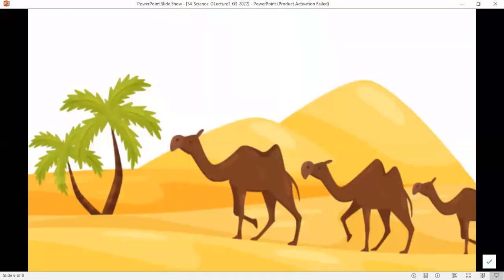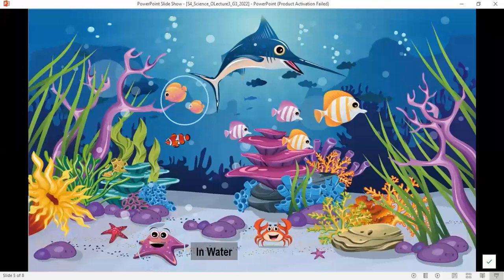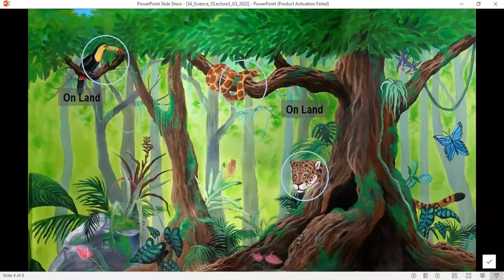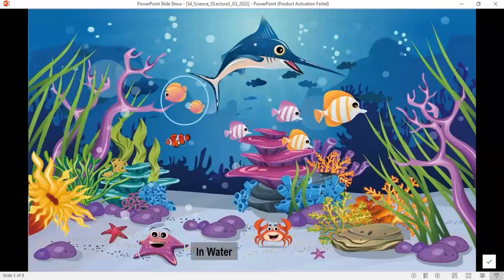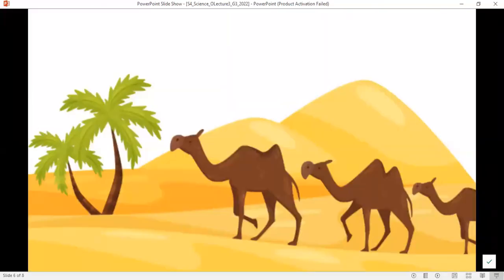Okay, another type of ecosystem. What is this? It's the desert ecosystem. Did you see how different the living and non-living things are in each of these ecosystems? It depends on the presence of water. It depends on the temperature. It depends on lots of conditions that help animals, for example, live in forests and not live in deserts. Animals or plants that live in deserts are animals and plants that can support high temperature, and they can stay for a long time without water.